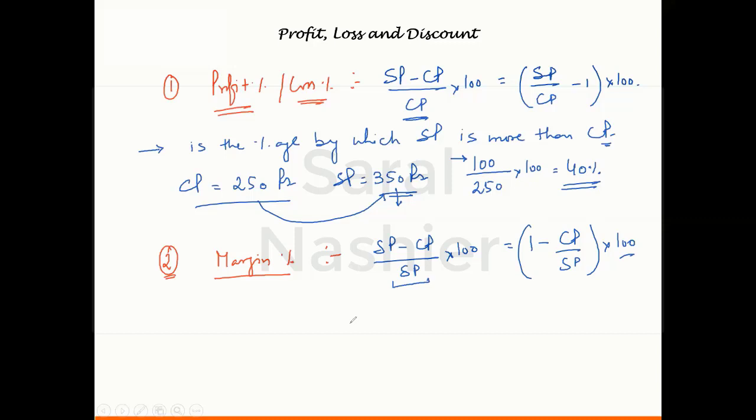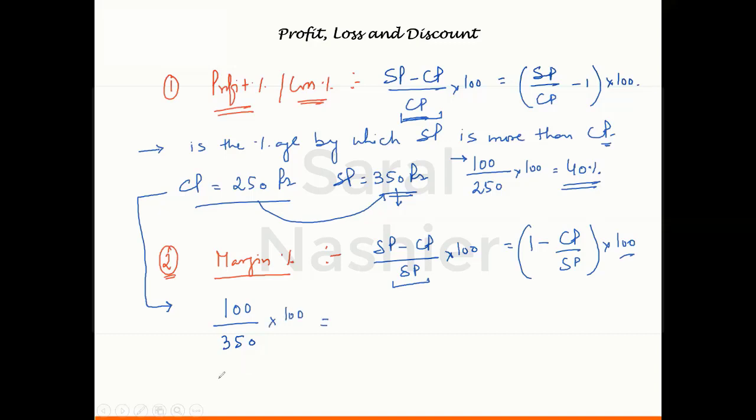The only difference in profit percentage and margin percentage is the base. Previously the base was CP, now the base is SP. Otherwise the numerator is the same for both of them. So for the same example here, if I talk about the margin percentage, you will calculate the same 100 rupees profit on a base of selling price, which is 350.